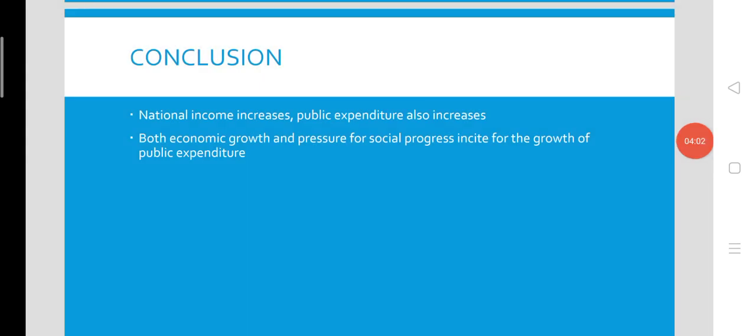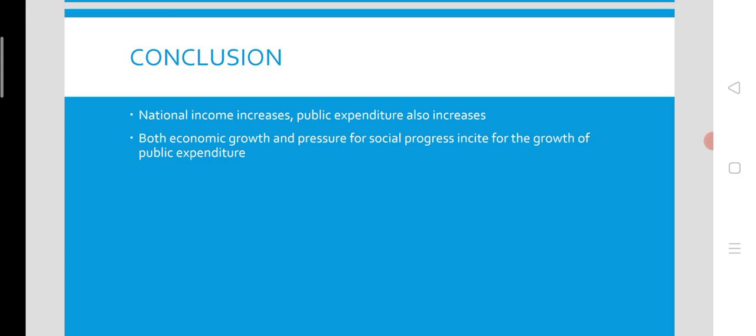Let's conclude this brief presentation on Wagner's law of increasing state activity. According to the hypothesis, whenever national income increases, public expenditure also increases, and the reverse will happen when national income is declining. So, public expenditure is related positively to national income or economic growth. Whenever economic growth is positive, public expenditure will also increase, and whenever the economy is on a downswing, public expenditure will also come down.